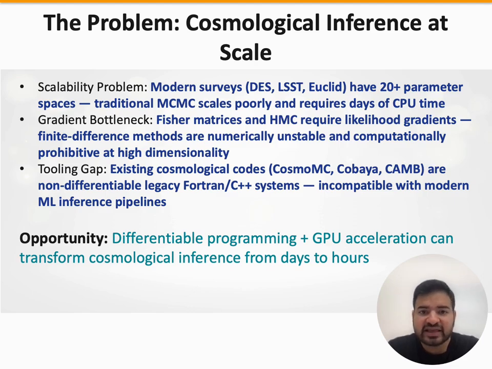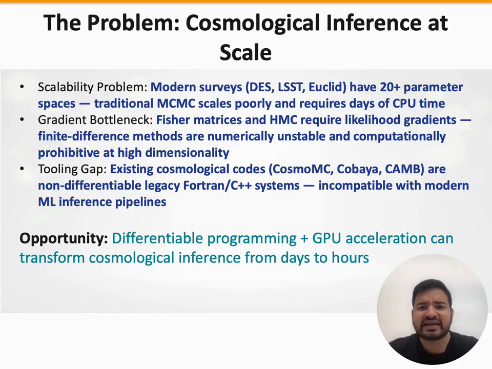The fundamental bottleneck is gradients. To use advanced sampling algorithms like Hamiltonian Monte Carlo, you need gradients of the likelihood with respect to all parameters. Computing these via finite differences in 21 dimensions requires 42 plus likelihood evaluations per step, and finite differences are numerically unstable. The results depend heavily on step size.